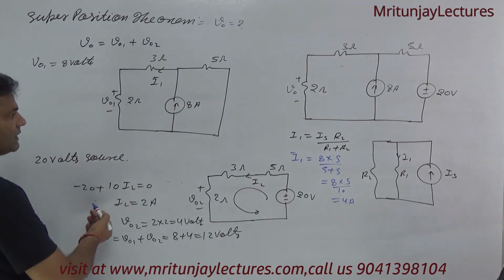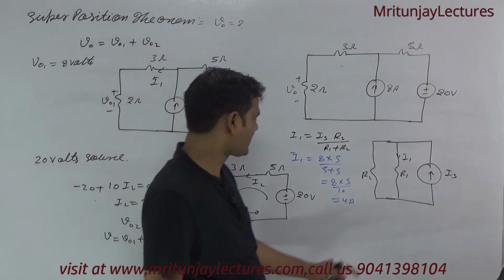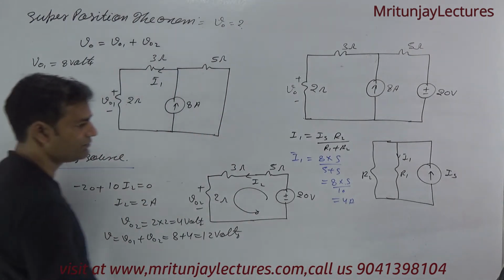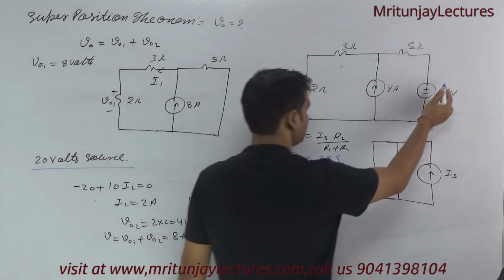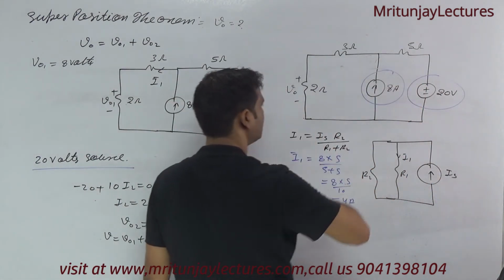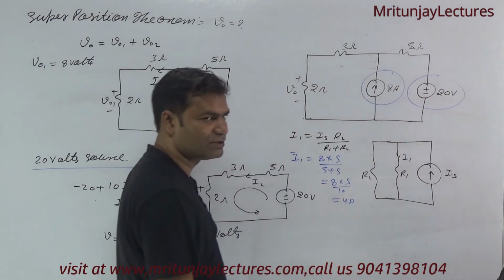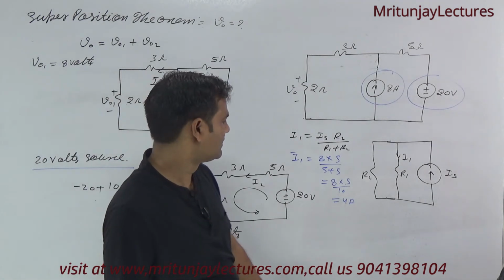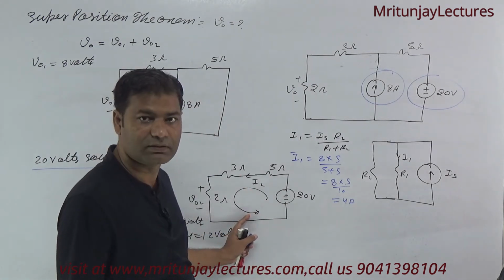And if we have considered the 20 volt source, that time the current source is 0. If the current source is 0, it behaves as an open circuit, that's why open here.